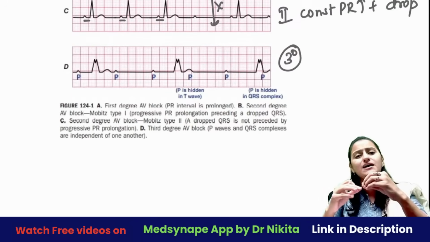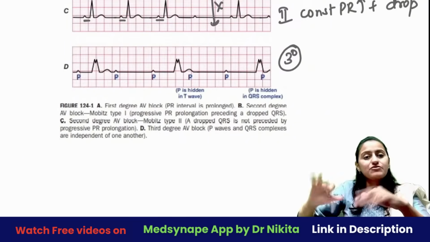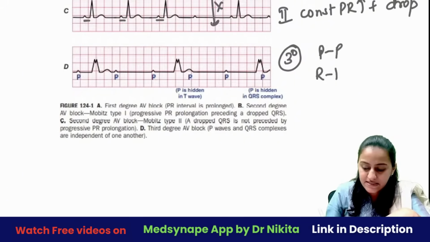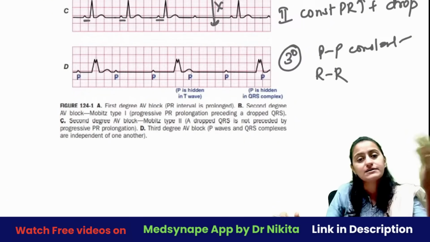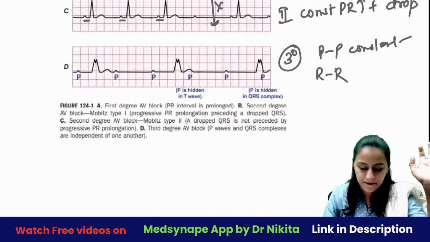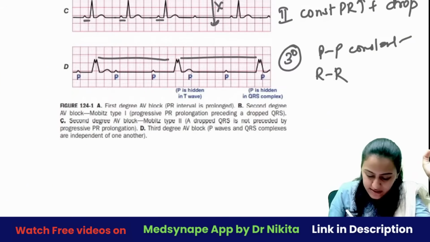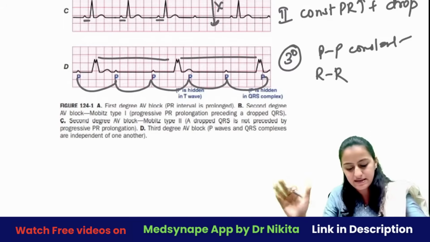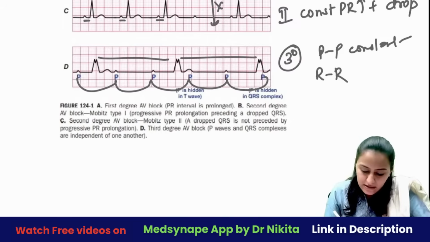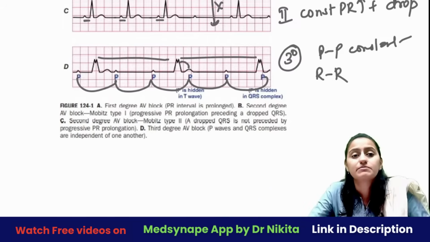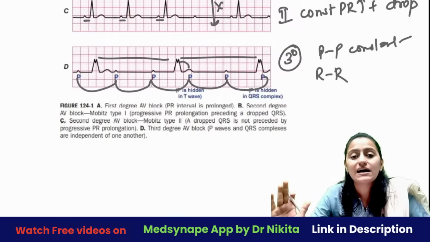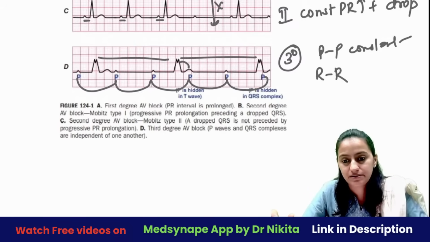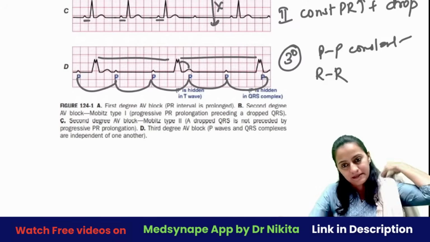Third degree complete heart block means atrium अपना कर रहा है, ventricle अपना कर रहा है, the PP is constant, the RR is constant. But they are independent of each other. P can come before QRS, after QRS, merging with QRS anywhere, right? So the RR is constant, the PP is constant, and they are independent of each other. The P is coming after QRS, the P is coming before QRS. ये दोनों अपने हिसाब से चल रहे हैं third degree block में. Okay, the RR is constant. Okay, it's regular in third degree. Okay, that is what you should remember here. Is this clear with everyone? Yes.